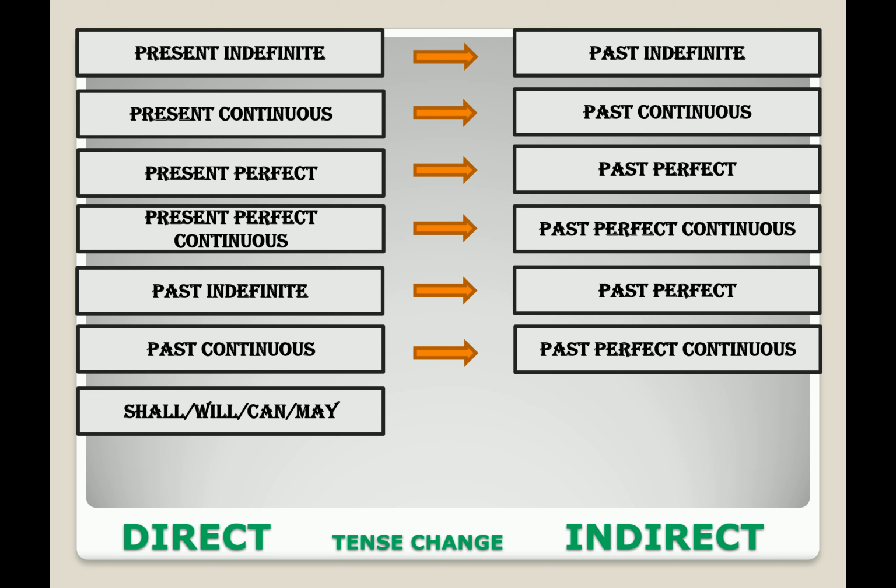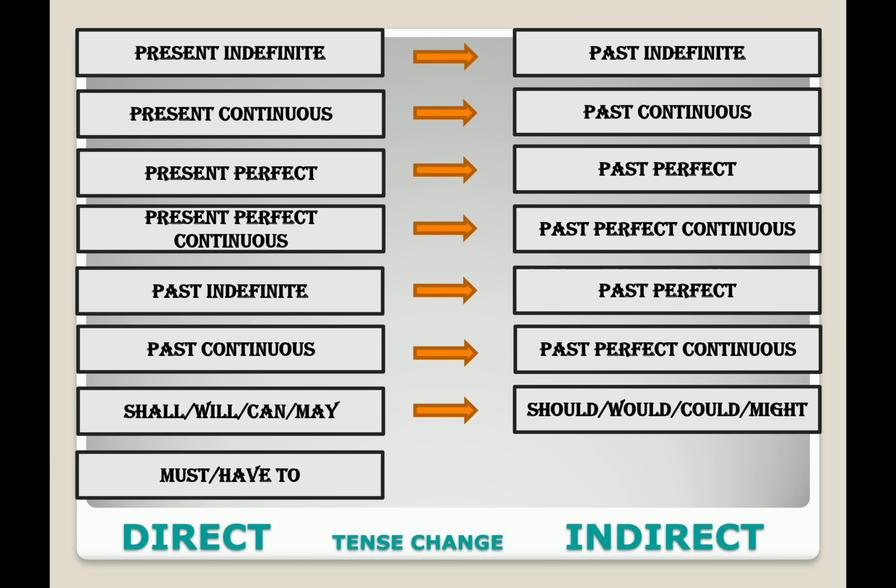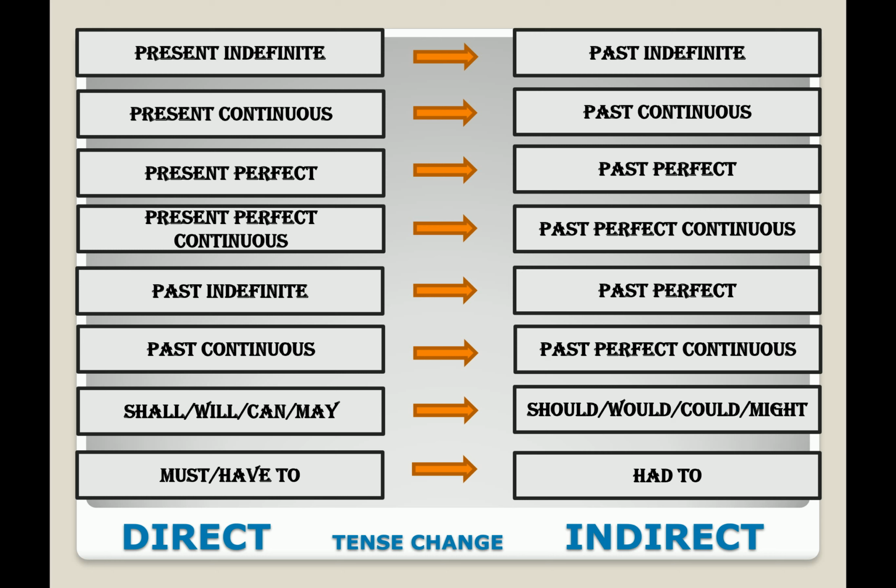If you get shall, will, can, may, then the changes will be should, would, could, might. And if you get must or have to, then you have to change it to had to. So these are the changes from the tenses. And there are some adverbial changes, again you have to memorize. So we will try to categorize this.